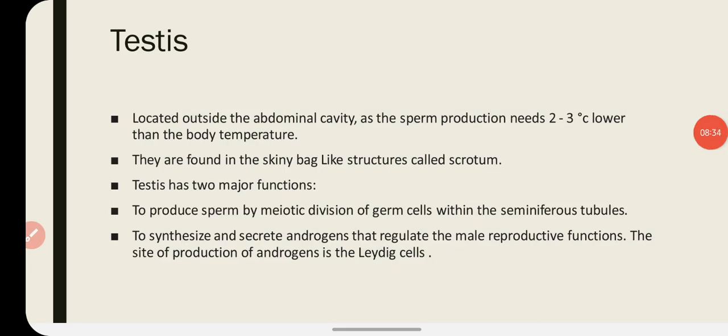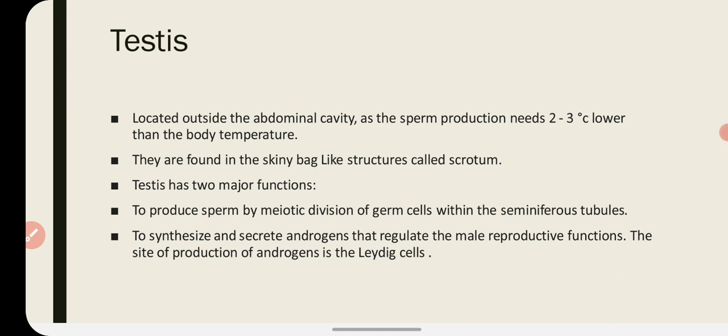Now we'll talk about the testis in detail. Testis is located outside the abdominal cavity because the sperm production needs a 2 to 3 degrees Celsius lower temperature than the body temperature, and they are found in the skinny bag-like structure which is called a scrotum. And testis has two major functions. First is to produce sperm by meiotic division of germ cells that are present in the seminiferous tubules, and second function is to synthesize and secrete androgens that regulate the male reproductive functions. The site of production of androgen is the Leydig cells, which are found in the testis.